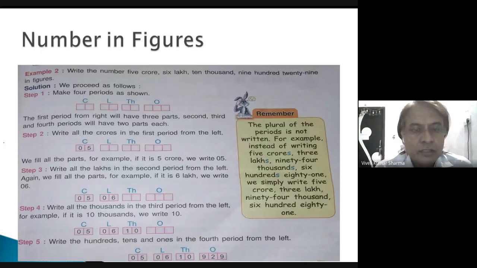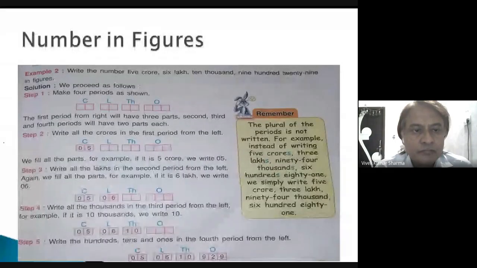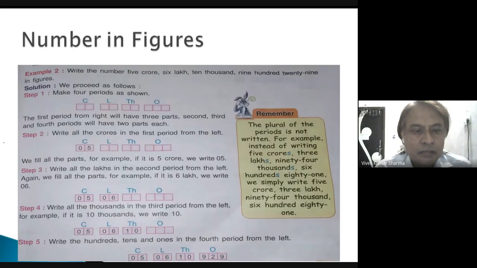So we have seen in the Indian place value chart: write all the crores in the first period from the left. We will fill all the parts. For example, if it is 5 crore, we write 05. Write all the lakhs in the second period from the left. Again, we will fill all the parts. For example, if it is 6 lakh, we write 06. Step 4: write all the thousands in the third period from the left. For example, if it is 10,000, we write 10.